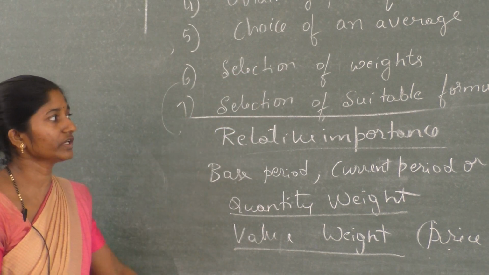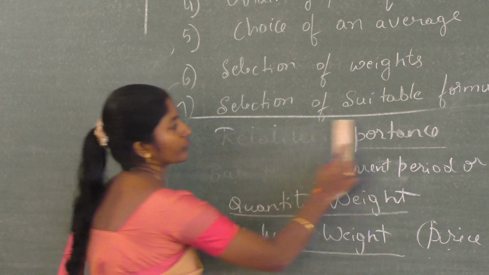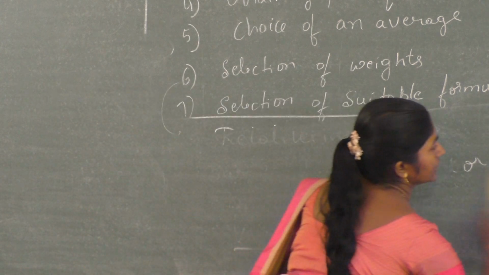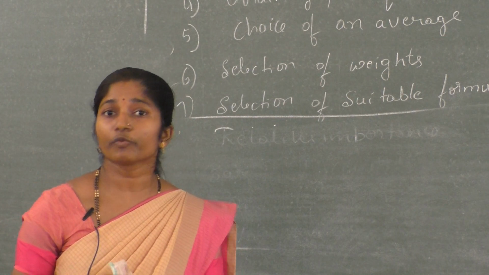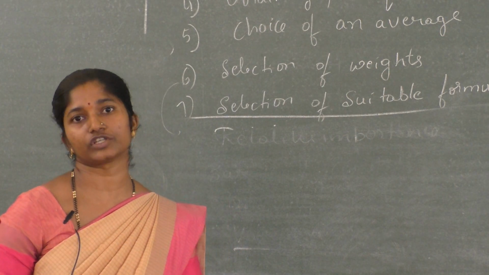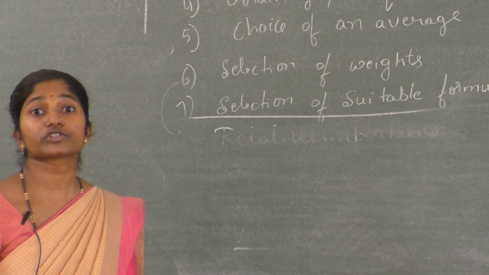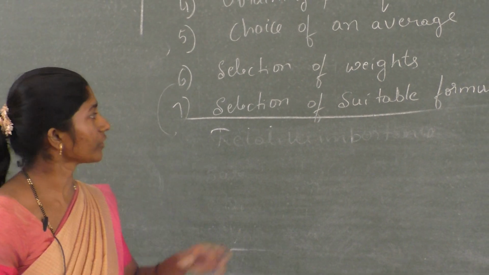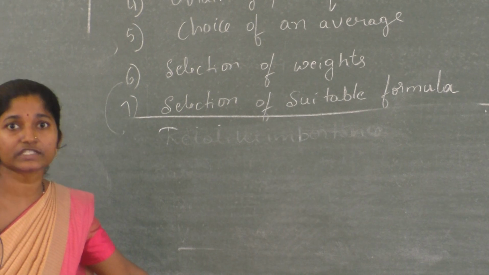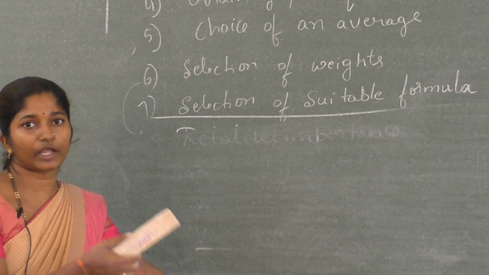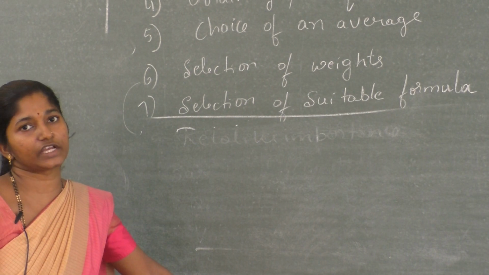Next, last one, selection of the suitable formula. Because there are so many formulas in the calculation of the index number, we should take care in the selection of the formula, which formula is used for that type of calculation of an index number.